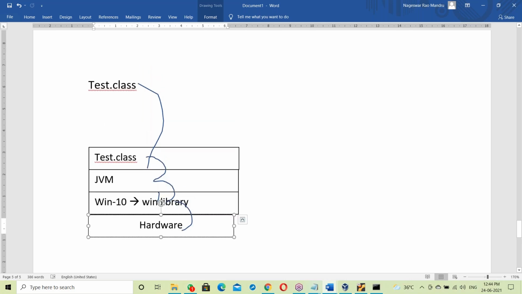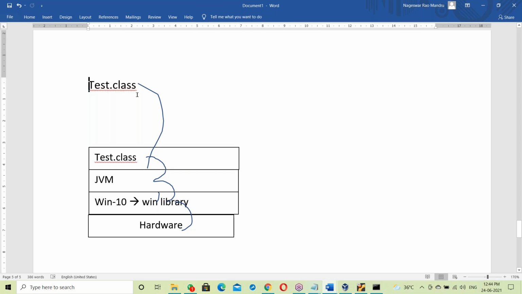In case of an exe file, the OS library is linked at the time of generating the exe file. That is static linking. But what happens in Java? In the Java .class file there is no OS library. After moving onto the OS, on the Windows platform the Windows JVM takes the .class file and links it to the Windows library, which means dynamic linking.